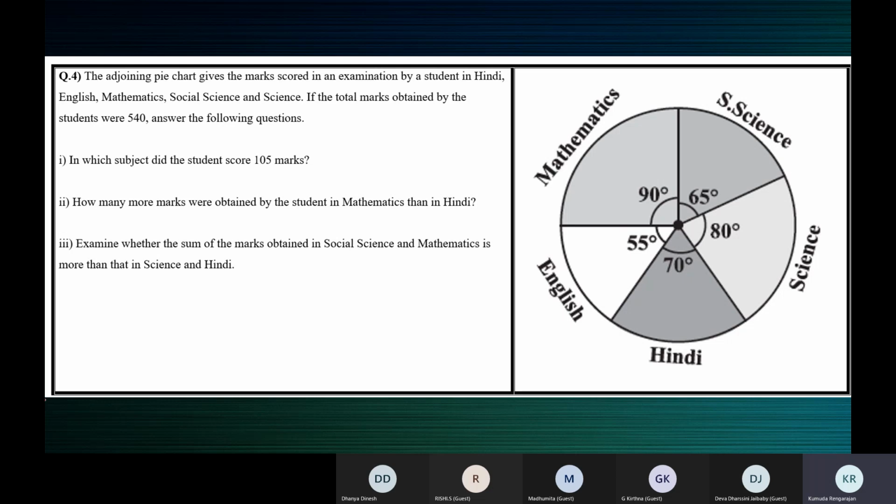So you can argue like this. For 540 marks, what's the central angle? 360 degrees, ma'am. For 540, the central angle is 360. So for 20 degrees, you find for 20 degrees, that's enough. For 20 degrees, what is the, oh, this is degree, no, sorry.